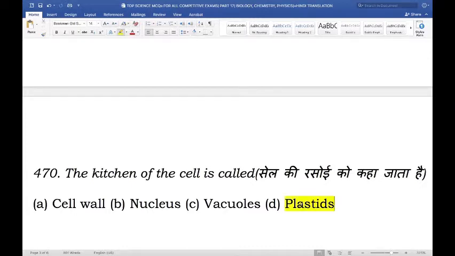Chloroplast is a plastid containing green pigment called chlorophyll. This pigment helps the cell to prepare its own food by the process of photosynthesis. And this is why chloroplast is the cell organelle which is known as the kitchen of the cell.